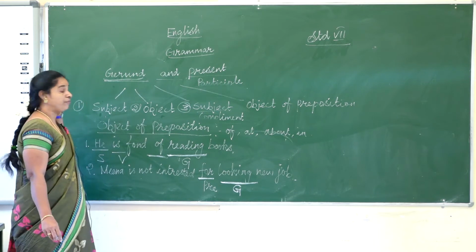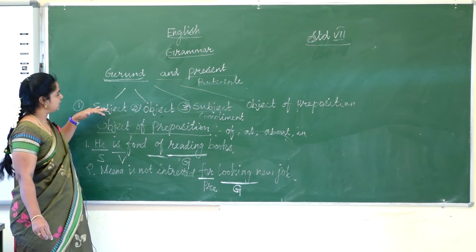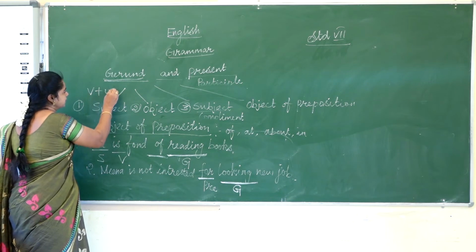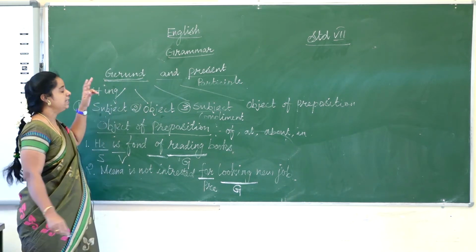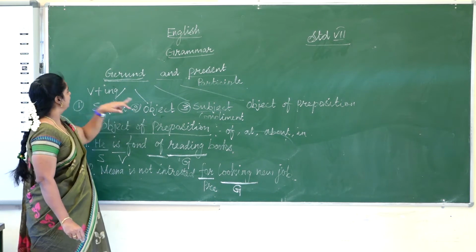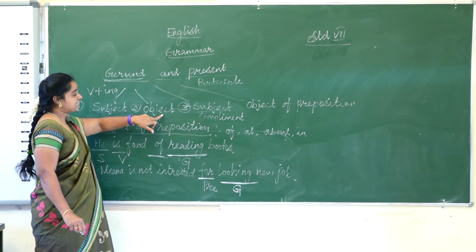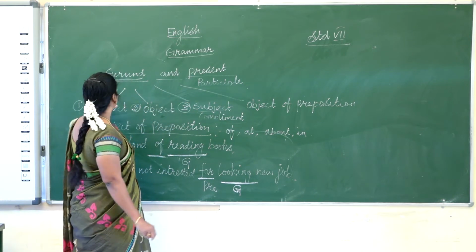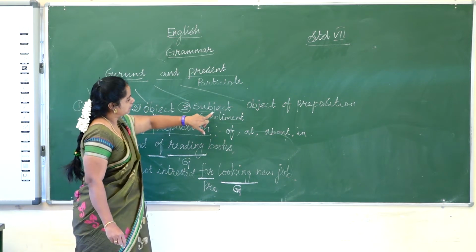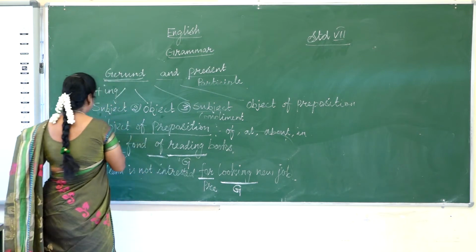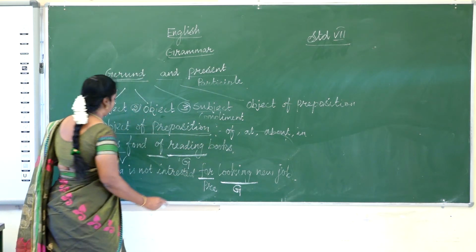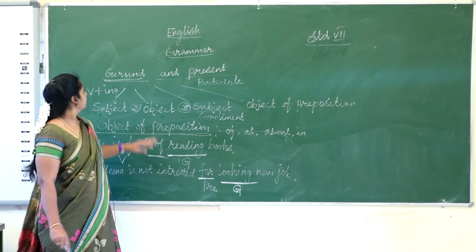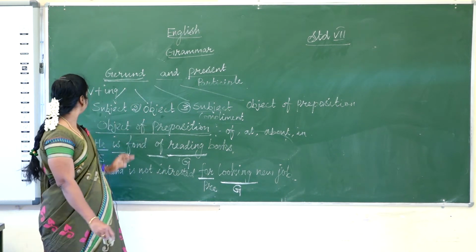Okay. In the first sentence, verb plus ing form acts as the subject of a sentence. In the second usage, verb plus ing form acts as the object of a sentence. In the third form, the verb plus ing form is used as the subject complement. In this fourth part, it acts as the object of a preposition. So the four uses of gerund we can see now.